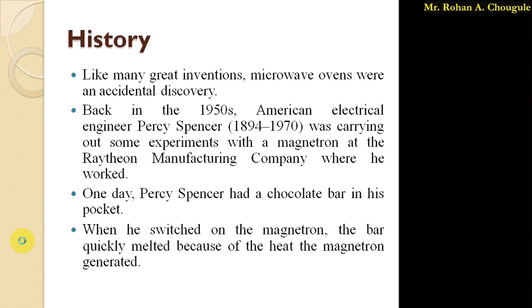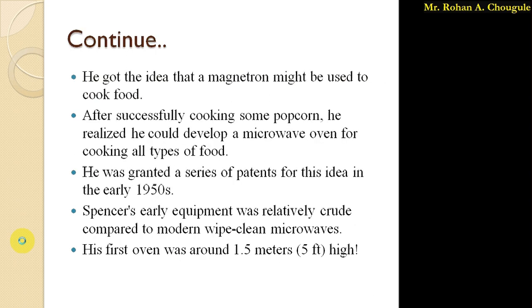He was working with the magnetron at the Raytheon manufacturing company, and one day he was carrying a chocolate bar, and when he turned on the magnetron, the chocolate bar melted quickly due to the heat generated by it. That time he got the idea that he could cook food with the help of the magnetron. After successfully cooking some popcorn, he developed the microwave oven.